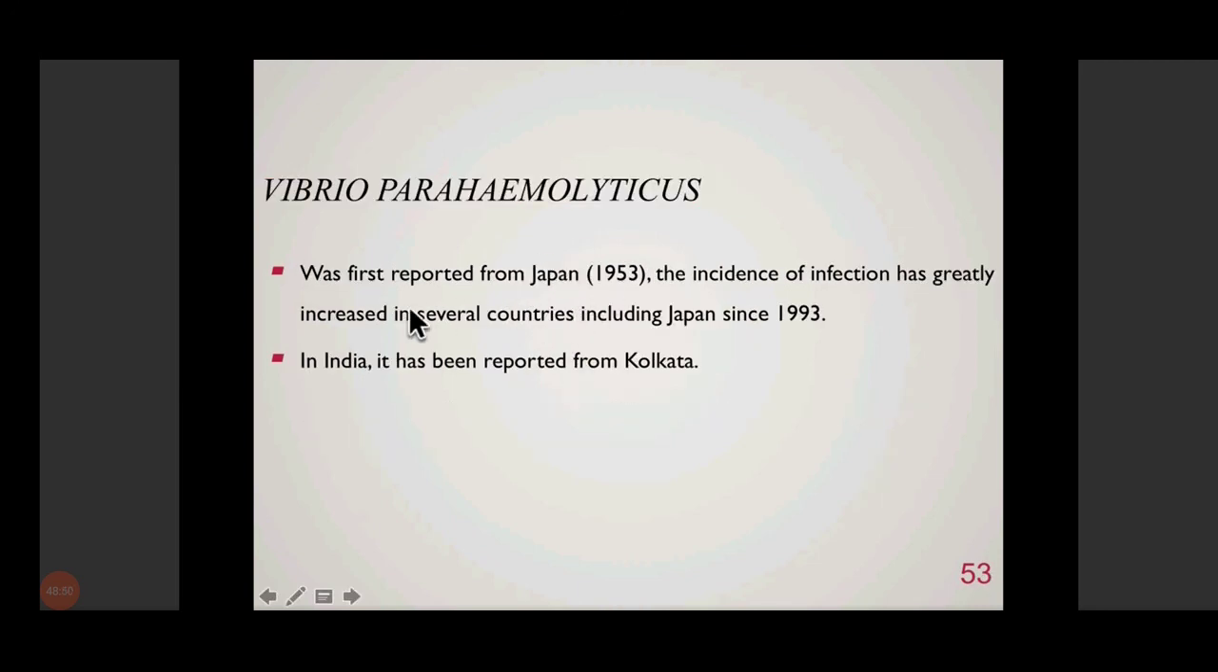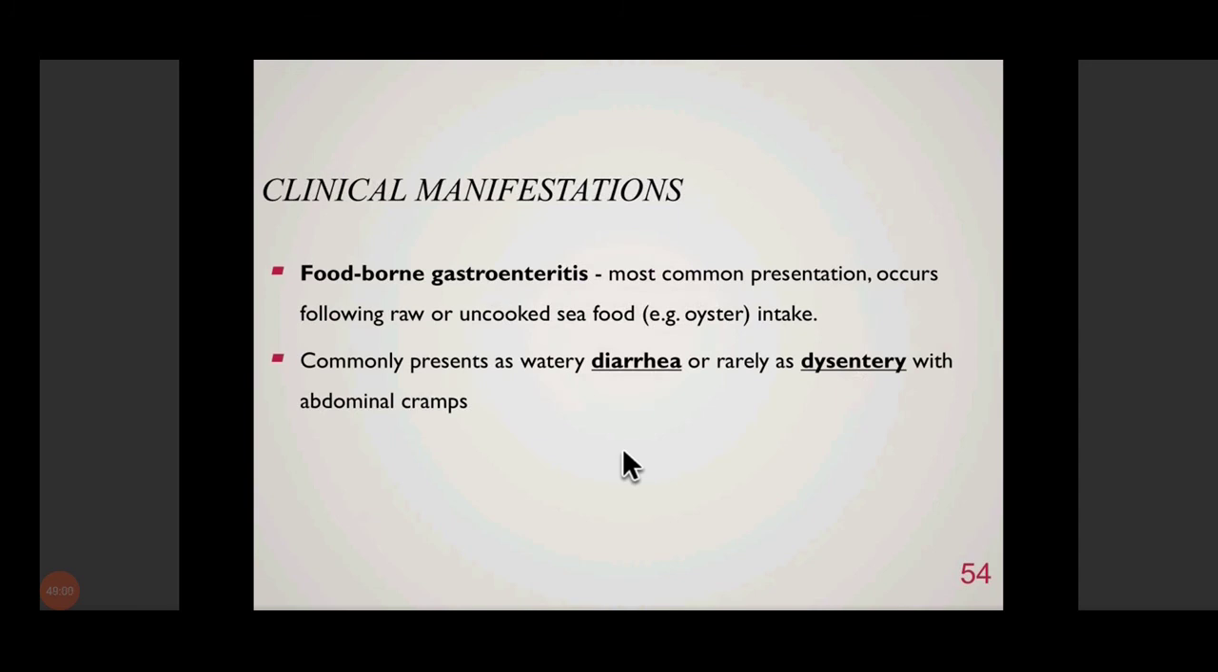So Vibrio parahaemolyticus was first reported in Japan, and it has also been reported in India, particularly in Calcutta and similar coastal areas. It basically causes food-borne gastroenteritis. Okay. It presents as watery diarrhea or dysentery. Dysentery differs from diarrhea in that there is also presence of blood and mucus in stool. Along with fever and abdominal cramps, all of that occurs in dysentery.